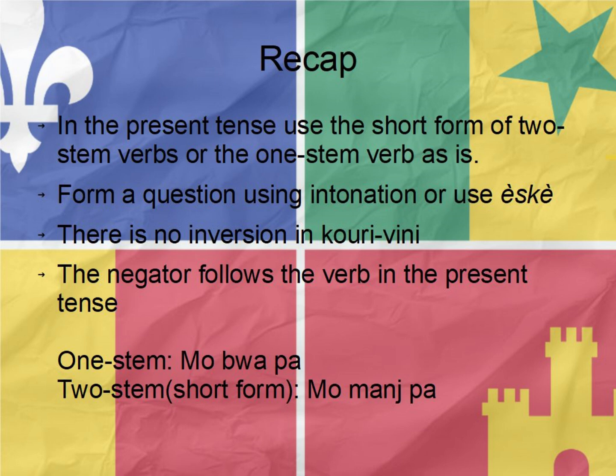To form a question, you just have to raise your intonation. We can also combine that with est-ce que, which is like asking do you in English. We do not invert in Kouri-Vini. The verb should not be in front of the subject of the sentence. To negate a sentence or to say you don't or something is not, we use pas. That's one of the ways we can do that. And in the present tense, it goes after the verb, whether it be the short form of a two-stem verb or one-stem verb, it goes behind.